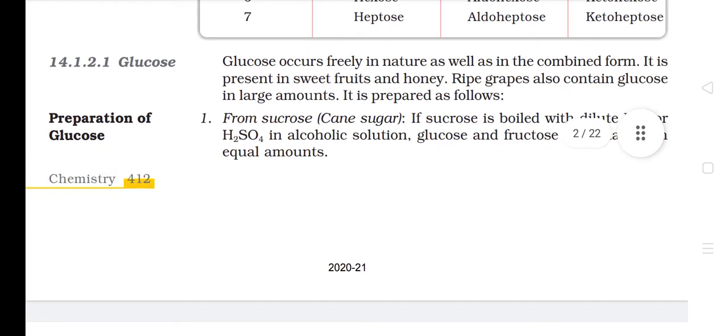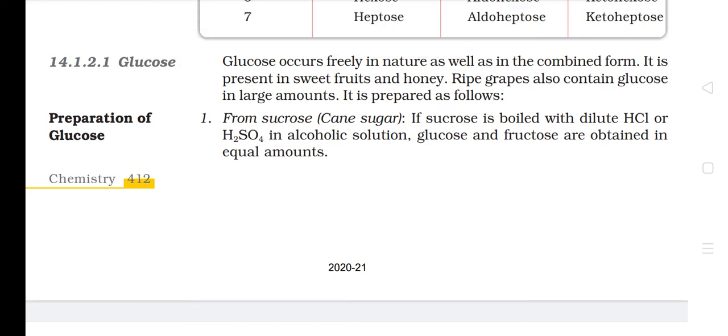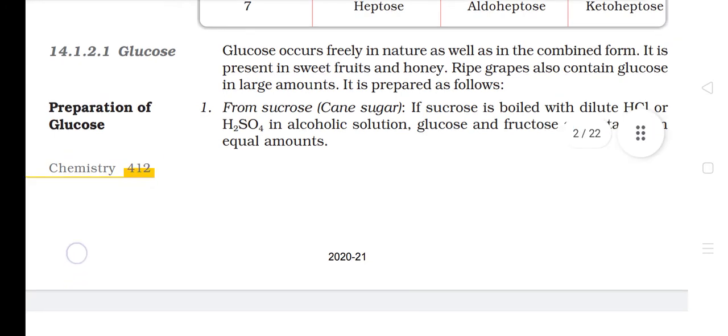Glucose. Glucose occurs freely in nature as well as in the combined form. It is present in sweet fruits and honey. Ripe grapes also contain glucose in large amount. It is prepared as follows. Preparation of glucose. 1. From sucrose, cane sugar. If sucrose is boiled with dilute HCl or H2SO4 in alcoholic solution, glucose and fructose are obtained in equal amounts.